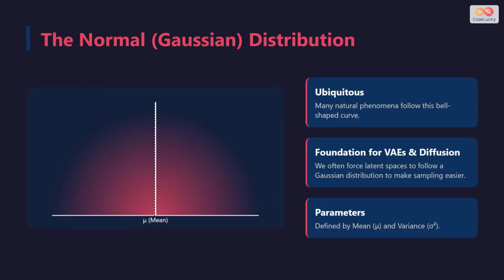You have likely seen this bell curve before. This is the normal or Gaussian distribution. It is everywhere in nature, and it is a favorite in AI. Many generative models, like variational autoencoders, try to compress complex data into a simple normal distribution. Why? Because the normal distribution is mathematically easy to work with and easy to sample from.